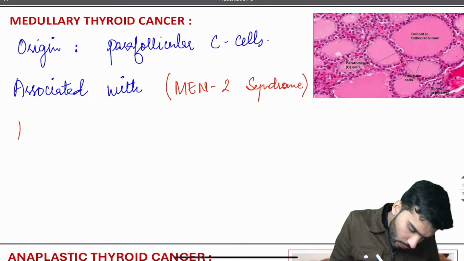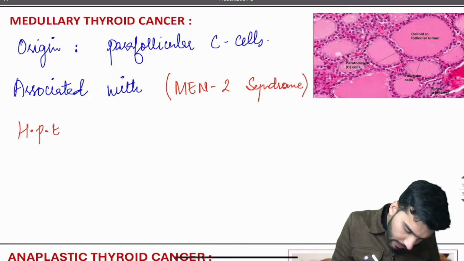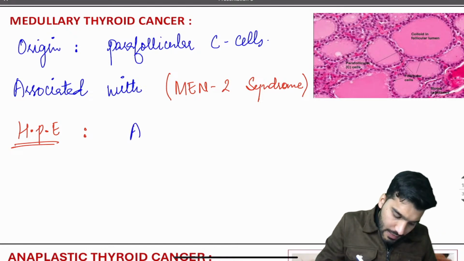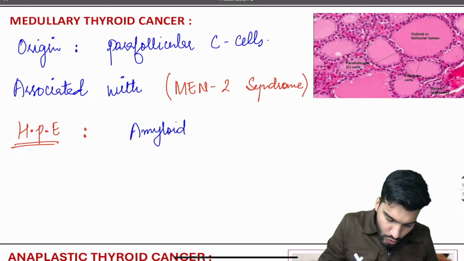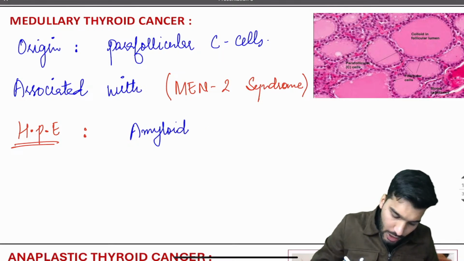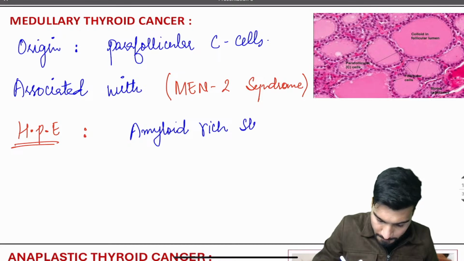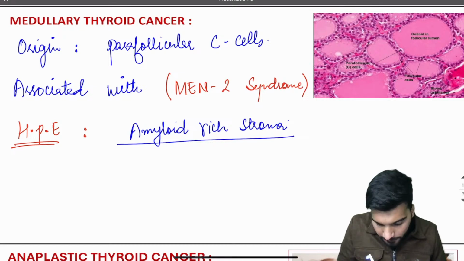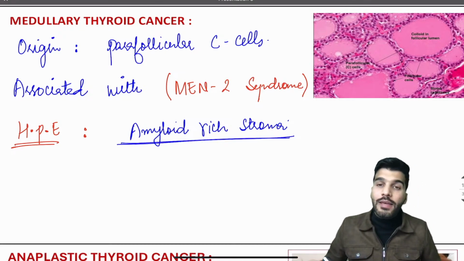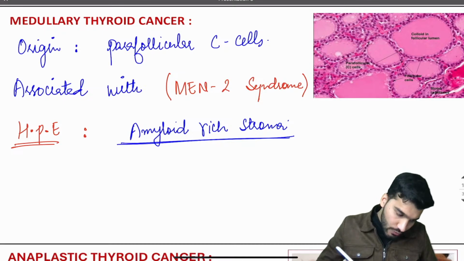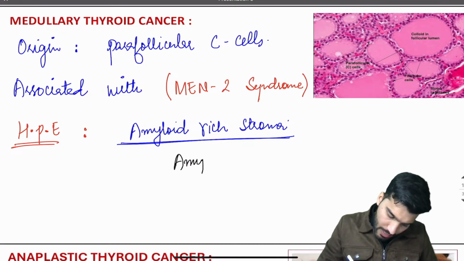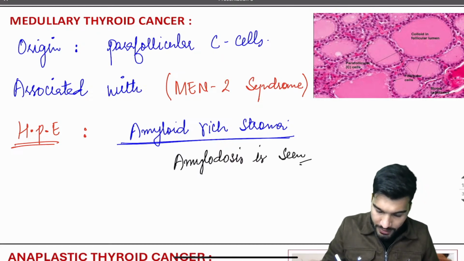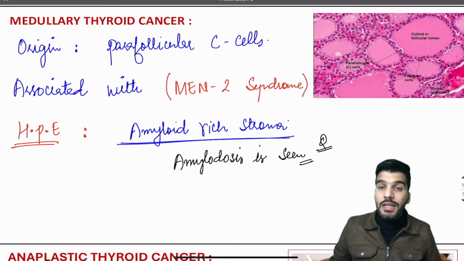Then on histopathological examination, very important points. We will see an amyloid rich stroma. That's why if the question asks which thyroid cancer shows amyloidosis, your answer is going to be medullary thyroid cancer.